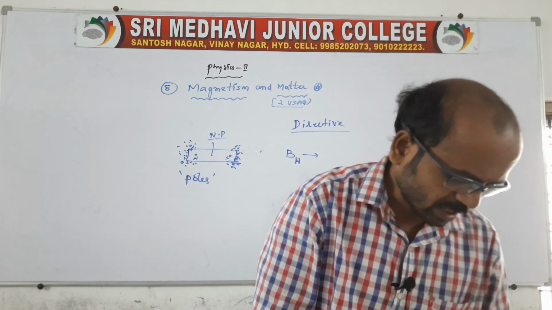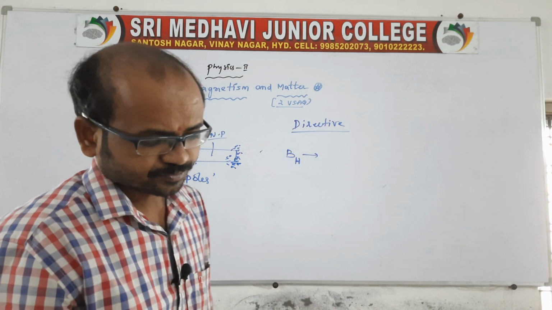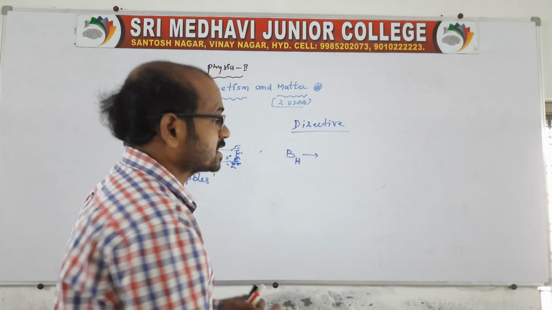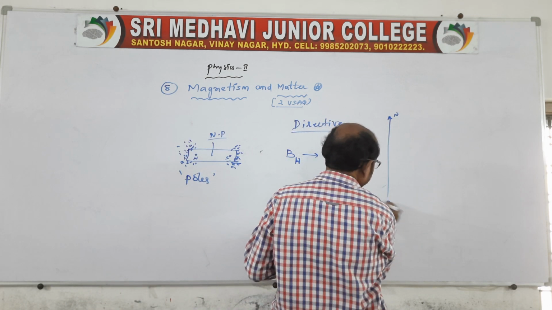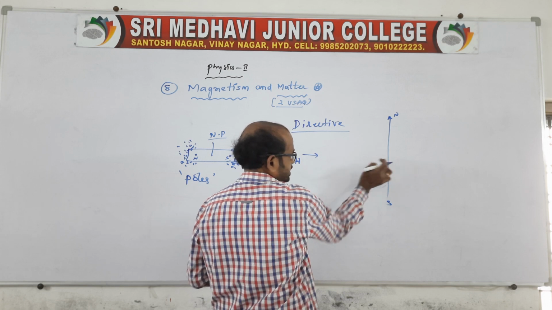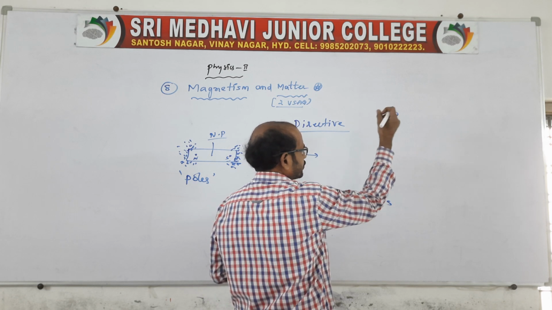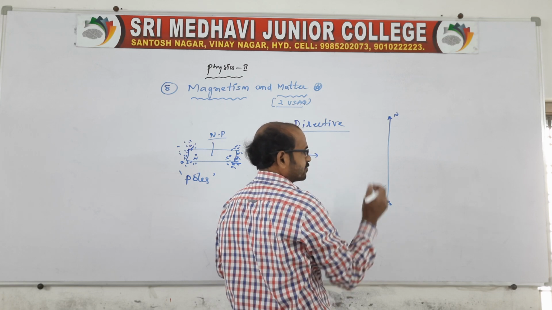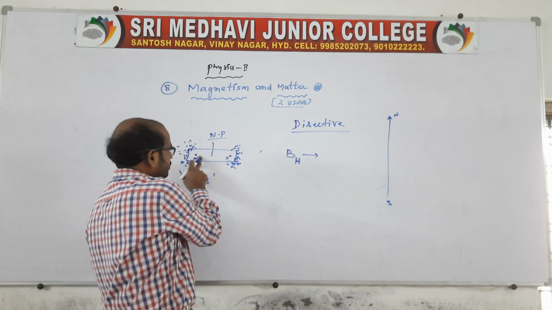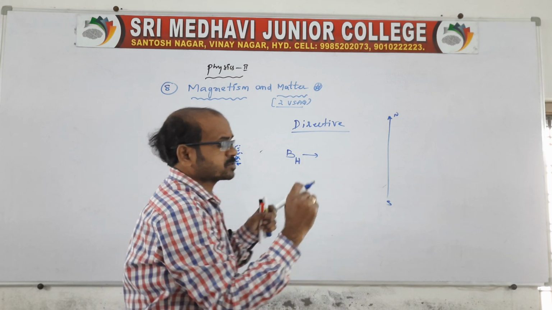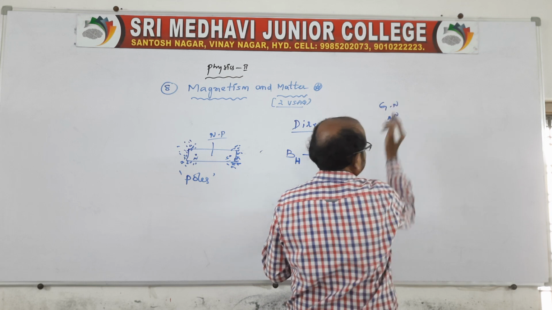See, the pole at the end of a magnet pointing towards the geographical north, we call the north pole. That's BH. If the magnet is suspended freely and you leave it for some time, the north pole of the bar magnet comes to rest in the direction of geographical north.